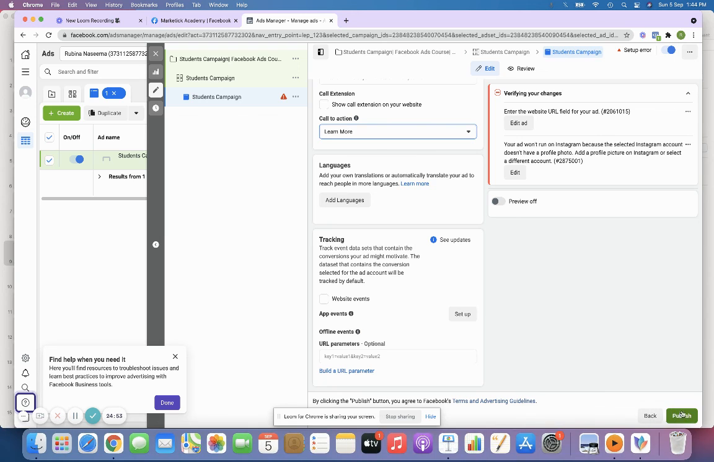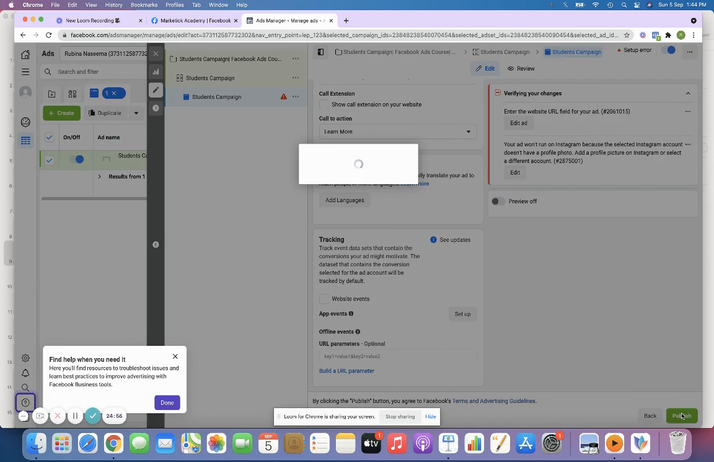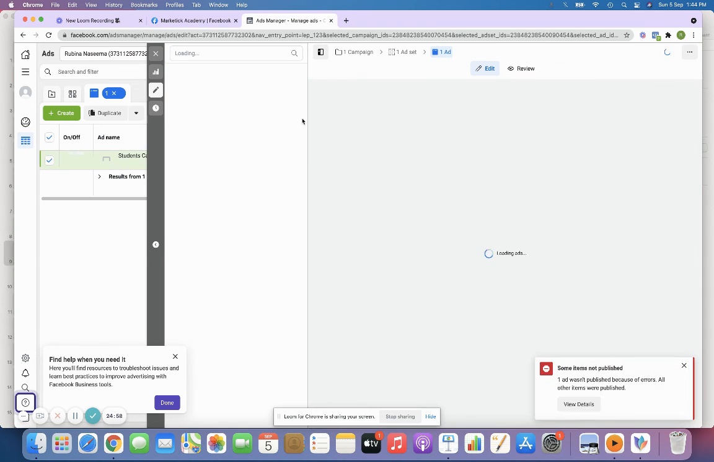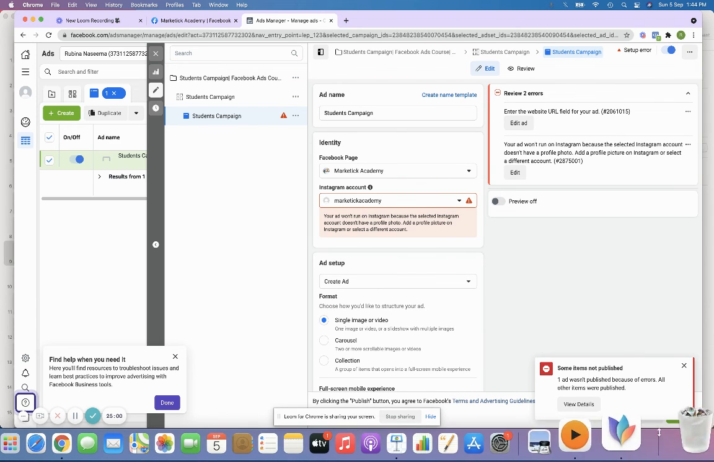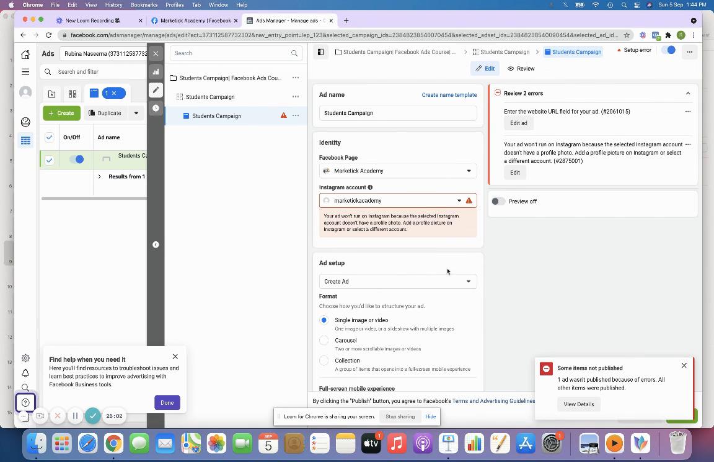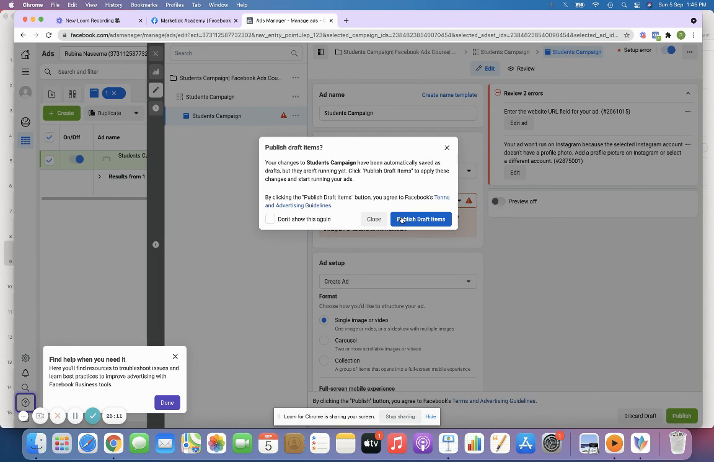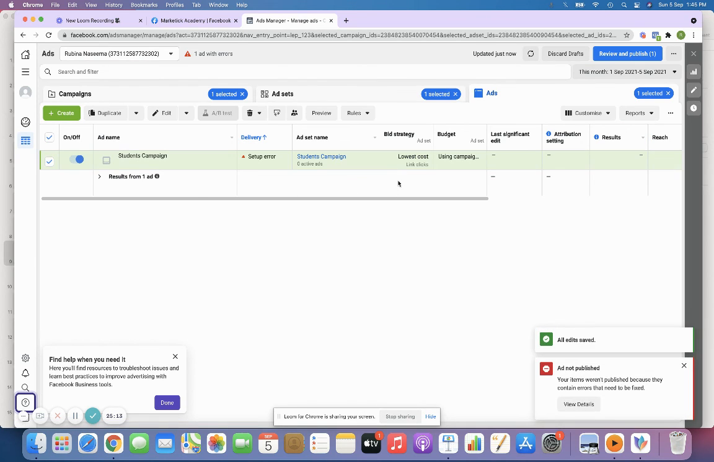And then I can just click publish. Once I do that, my ad will automatically, this error is showing up because I have not added the details properly. If you have not added the details properly, you'll be getting all these options, right? So you can just close this part, publish draft items. Automatically the ad will be under review status, and then maybe after 2 or 3 hours your ad will automatically get approved.